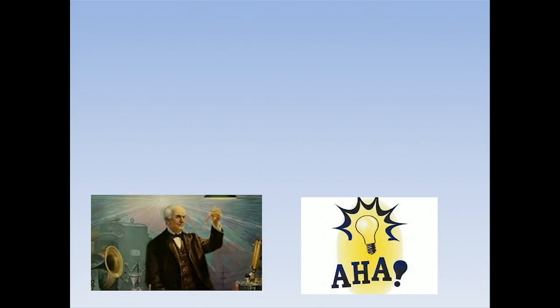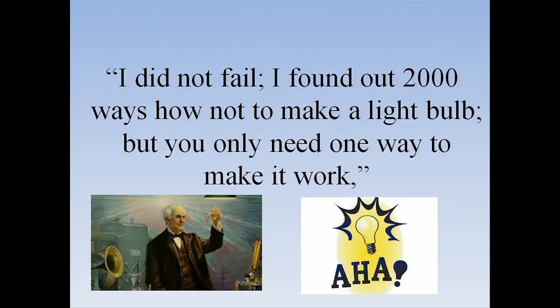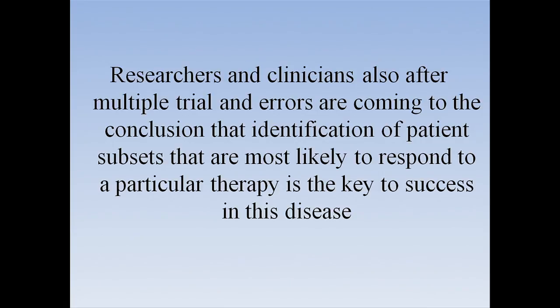So these therapies can fail. But this is Thomas Edison, the inventor of the incandescent bulb, and he had tried 2000 times before he could develop the bulb. When he was asked why he failed, his answer was, I did not fail. I found out 2000 ways not to make a light bulb. So you only need one way to make it work. Now researchers, after multiple trials and errors, are coming to the conclusion that identification of patient subsets, which we are trying to do with all this molecular testing, is the best way to find a key to success in controlling this dreadful disease.